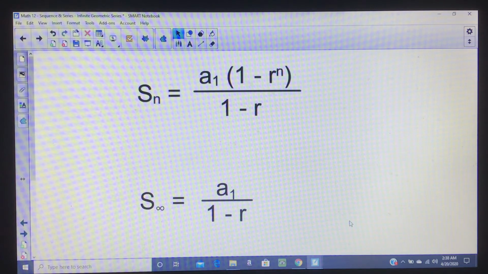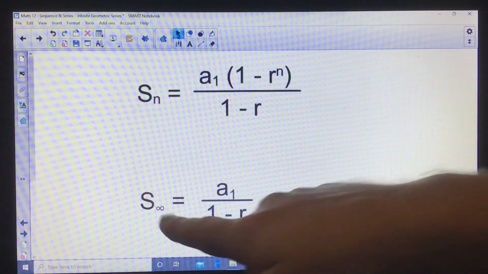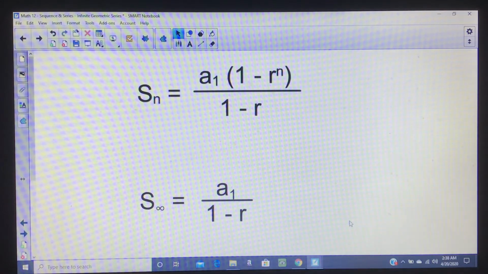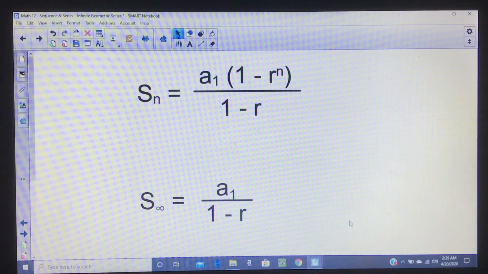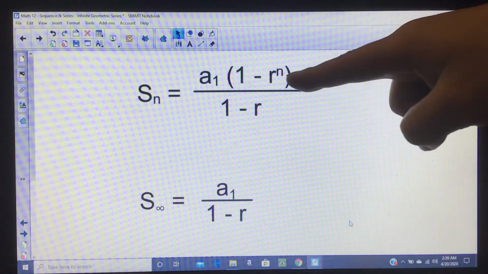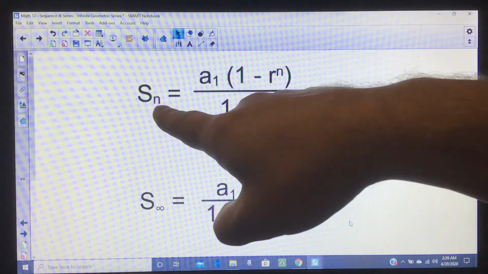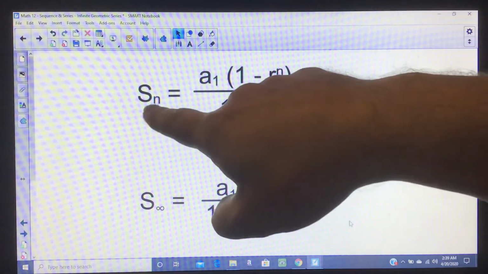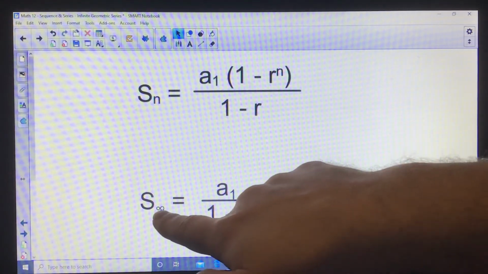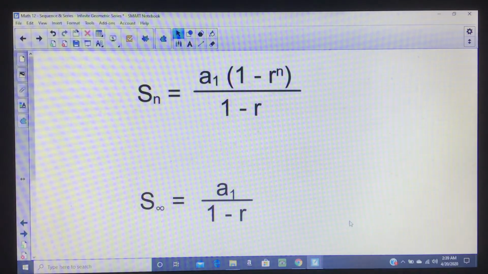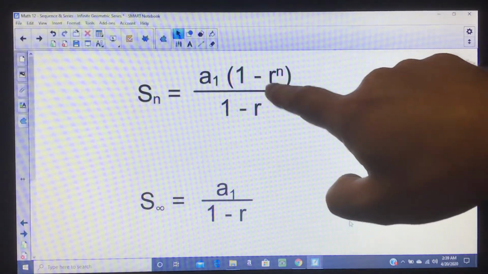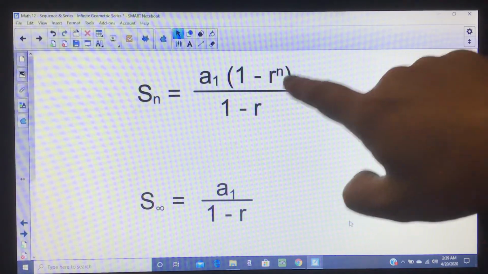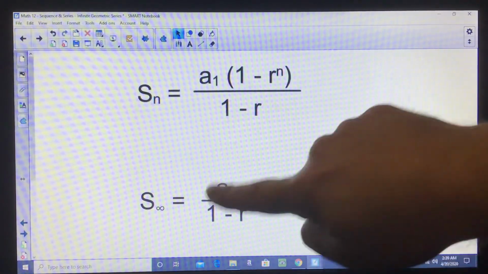Basically, if you want to add up all of the terms, and you know it converges, meaning your R is between 1 and -1, then this formula will give you what it adds up to. And notice it's actually easier than this formula. That's why I always thought it was funny. It's actually more difficult to add up 20 terms than it is for the formula to add up infinite terms. Basically, by making this n infinity, if the R is a tiny number, this whole thing just kind of goes away and it drops into this.